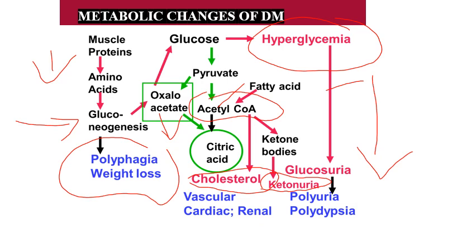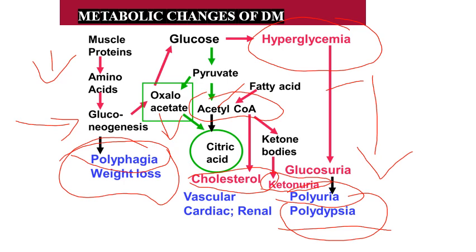So polyuria occurs. At the same time, when our body is losing water, that can stimulate our thirst center, so polydipsia also occurs. So polyuria, polydipsia and polyphagia are the cardinal symptoms of diabetes mellitus.